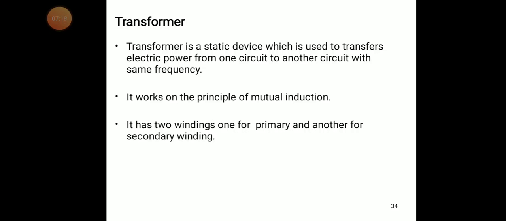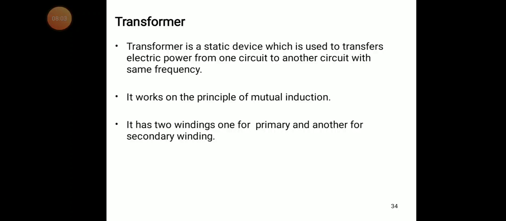A transformer works on the principle of mutual inductance. You already know what mutual inductance is. In mutual inductance, we have two inductors. Whenever we give excitation to the first inductor, because of this excitation, an EMF is induced in the second coil. Whenever AC current is passing through the inductor, there exists some magnetic flux. Whenever this magnetic flux cuts the other coil, due to Faraday's law, whenever changing flux cuts a conductor, an EMF is induced in that conductor.